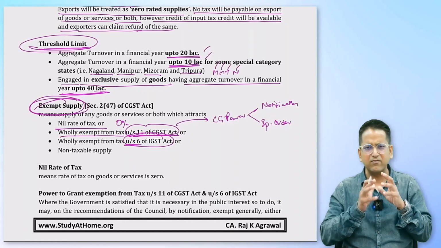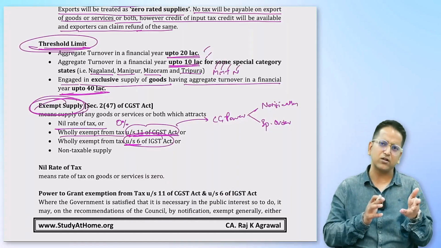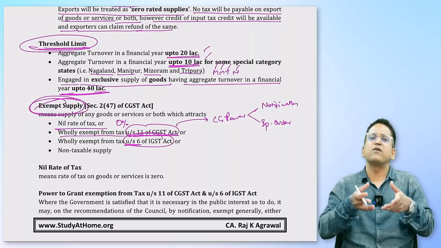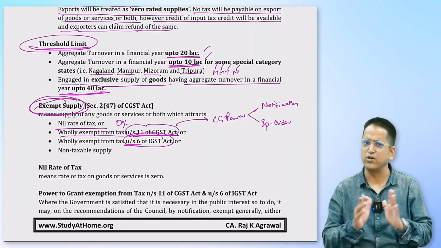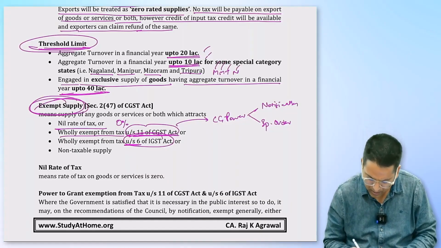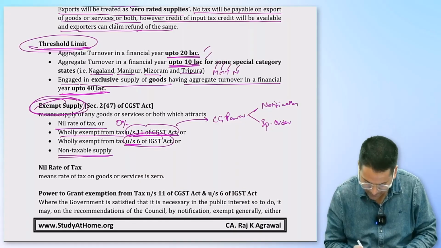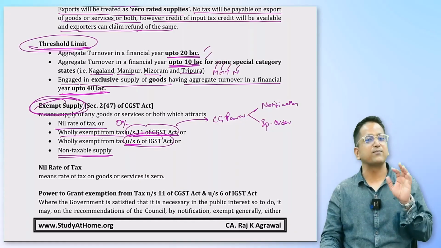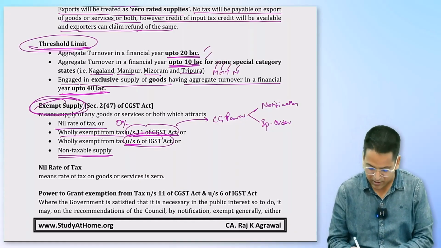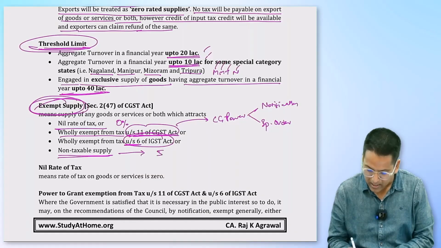Okay, so whenever the government brings a notification or gives any special order, it is going to use the power under both the sections. The government would be saying this after using power under both these sections. Non-taxable supply. Some items have been declared as non-taxable supplies in the GST law. Okay, what are those items? There are 5 petroleum items, plus 1 alcohol.